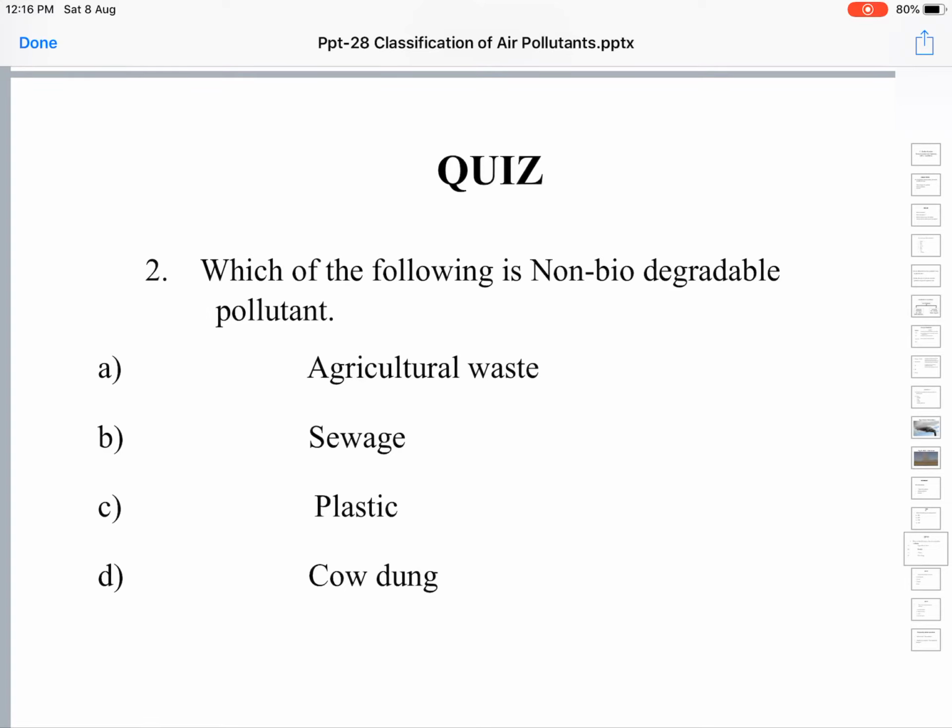Whereas plastics will not undergo degradation. They are non-biodegradable. Once a plastic article is made, it remains as such in the environment for thousands of years without any change. So these plastics are highly polluting in the environment, causing enormous pollution.